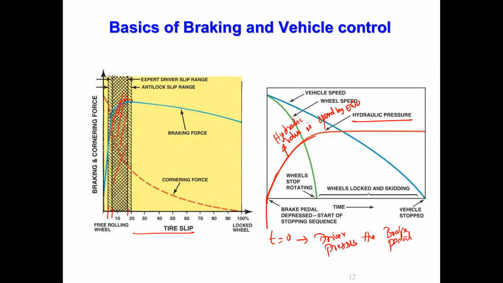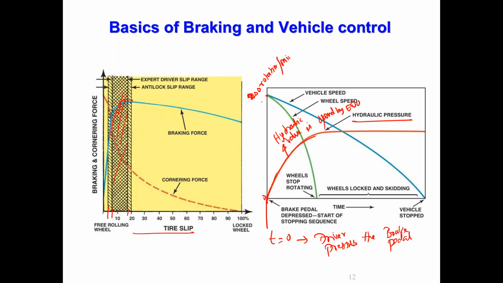As you can see, the wheel speed is reducing, because the wheel was rotating at the maximum speed at the given instant, for example 100 rotations per minute or something. Even more, maybe 200, 300, depending on the vehicle speed. Because brake force is increasing, wheel speed is reducing.